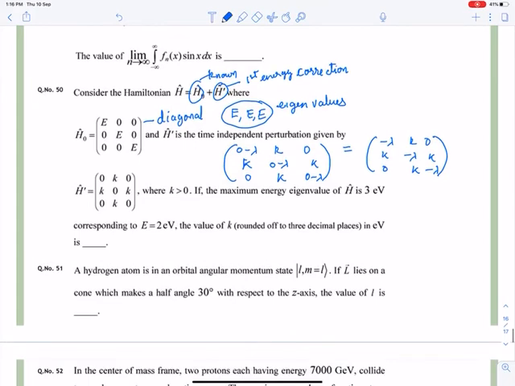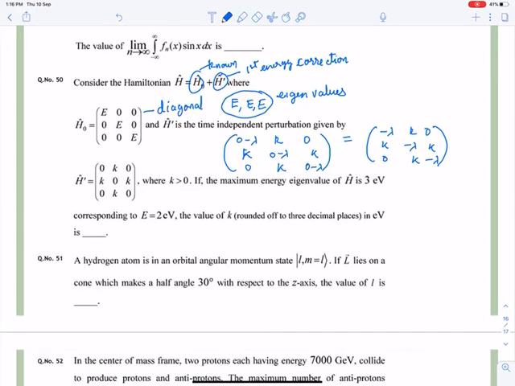Now you have to calculate the eigenvalues, so the determinant will be minus lambda times (lambda square minus k square) minus k times (minus lambda k).